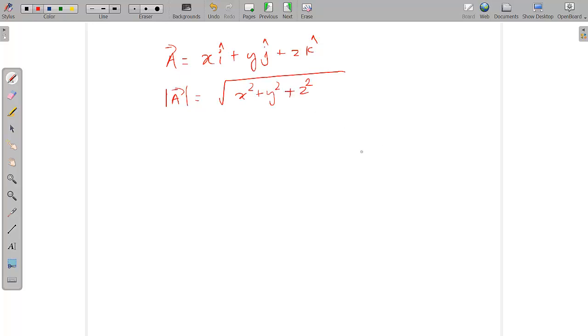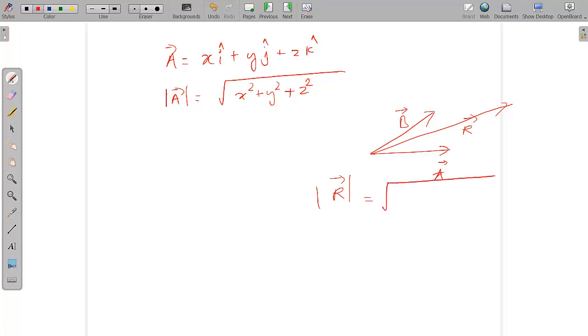How is it so? You already know that there are two vectors, vector A and vector B. How do you know what is the resultant of these two vectors? Let's say this is the resultant of these two vectors. So you know that the resultant magnitude is given by the square root of A square plus B square plus 2AB cos theta. Right? This is the case of two vectors.